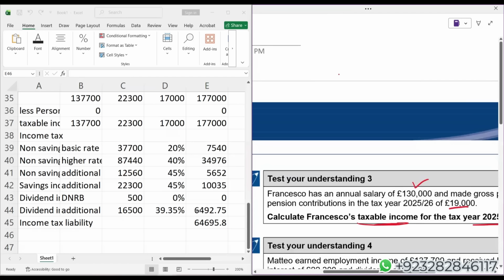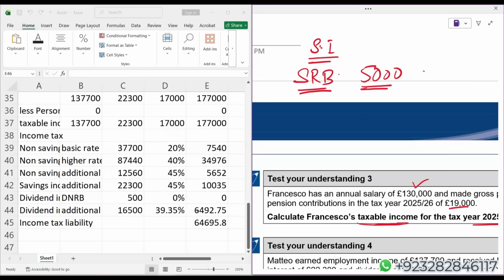First of all, let me just give you a recap of starting rate band for the saving income. In saving income, students, we have a starting rate band also. First 5,000 pound in the starting rate band, applicable rate is 0%. But let me tell you one thing.